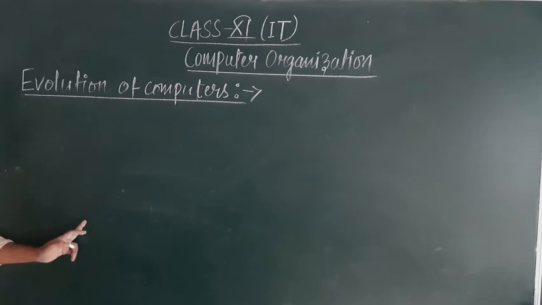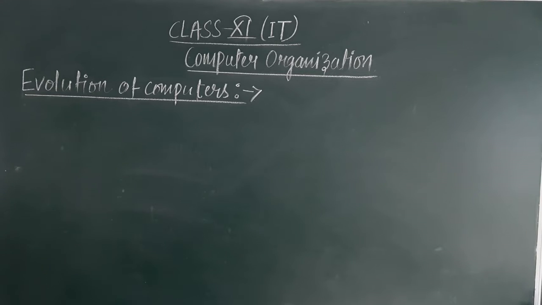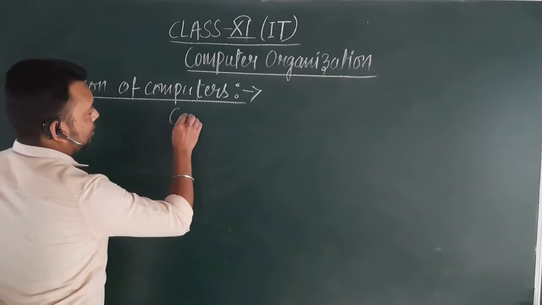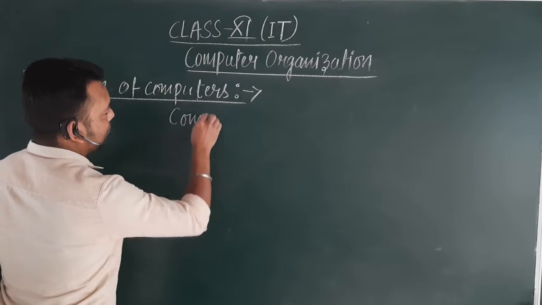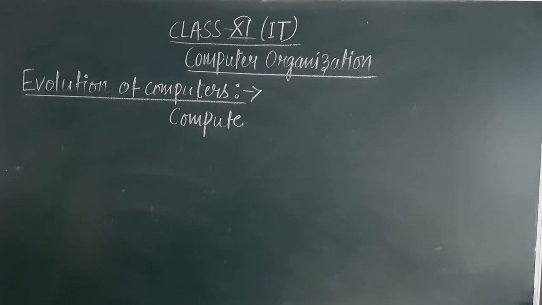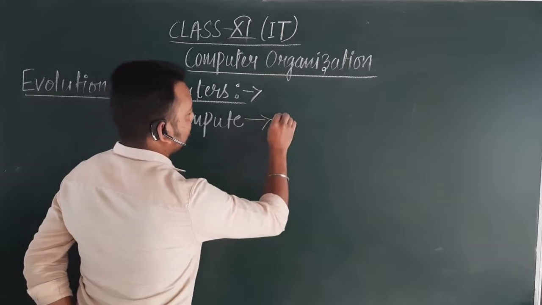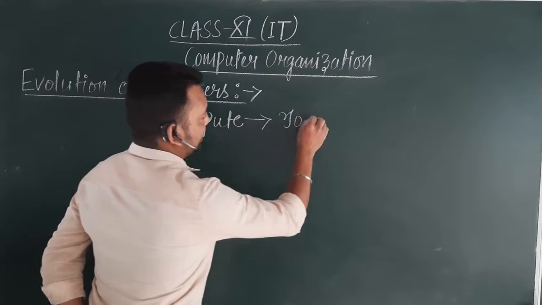And this led to the evolution of computers. Actually, the word computer is derived from the Latin word compute, which means to calculate.